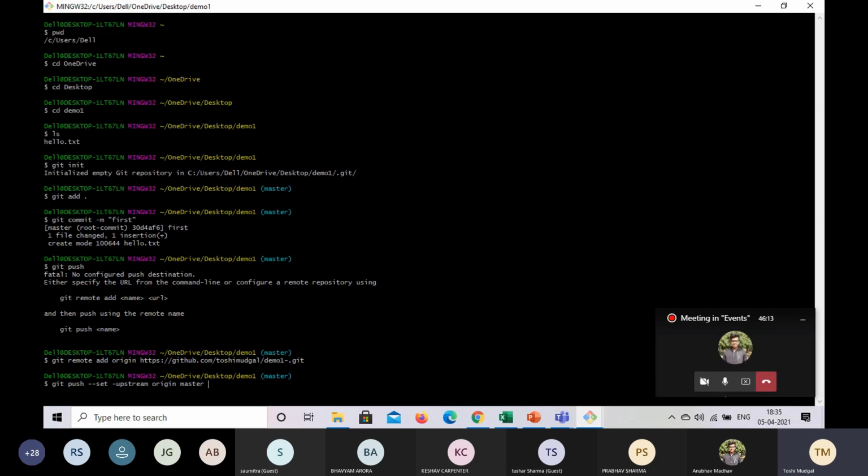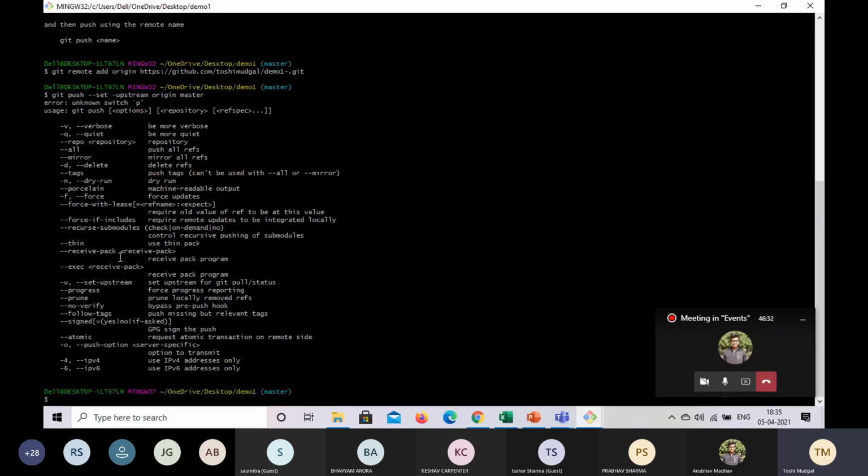The upstream command sets the default remote branch. Like we learned that there are many branches, and we want to set one of the branches as default. Any future git pull will attempt to bring in commits from the remote branch into our current local branch. So we will do this.